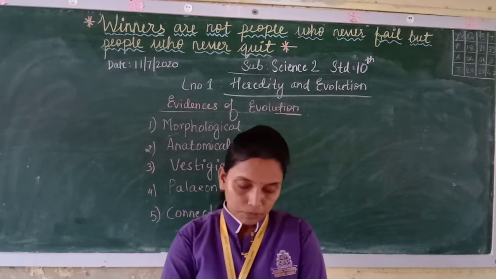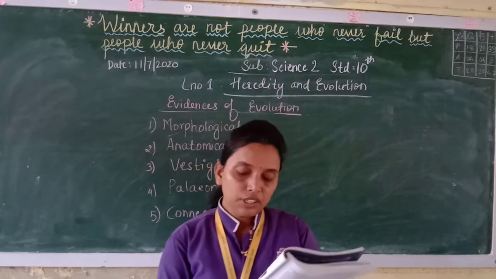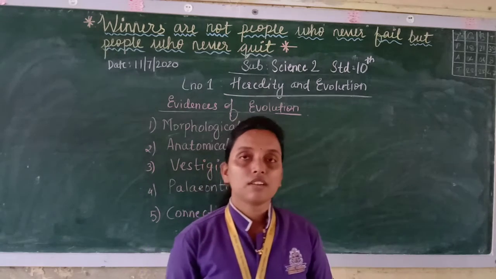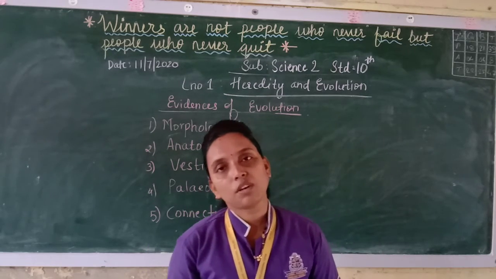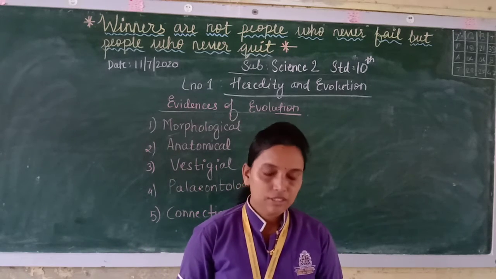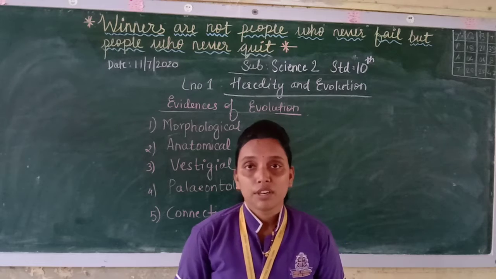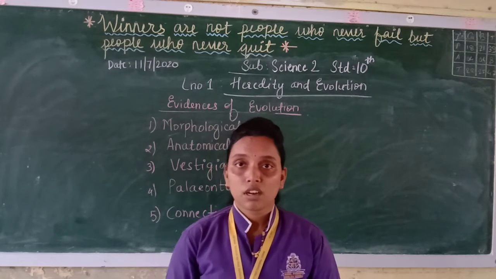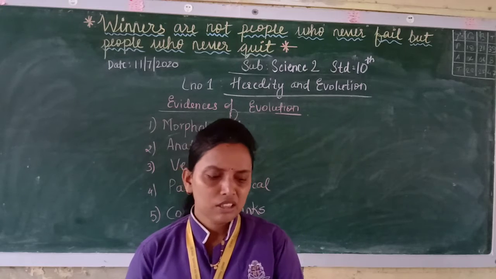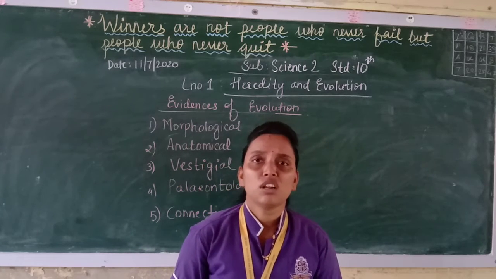Now see, which are the different organs in the body of an organism? Each of the organs is useful to the organism. Now you know most of the organs that we have: heart, lungs, kidney. There are many organs inside our body, and they all have different functions which are very important for our body. But there are some organs which are non-functional, and such organs are known as vestigial organs.